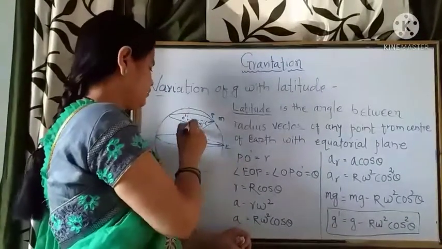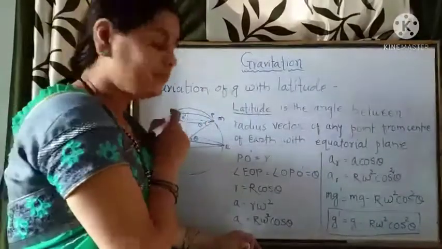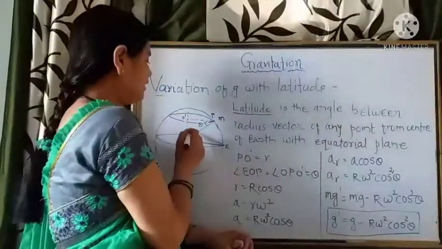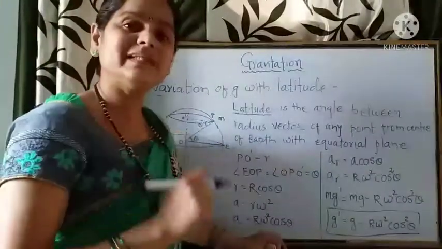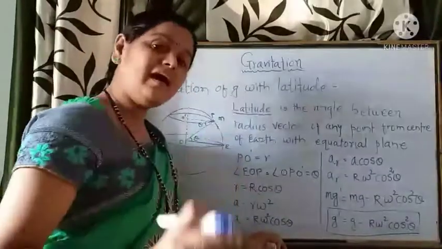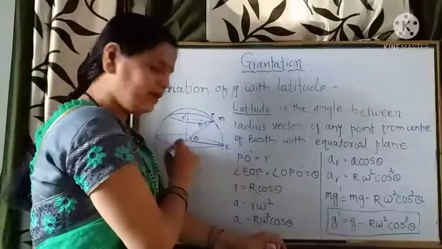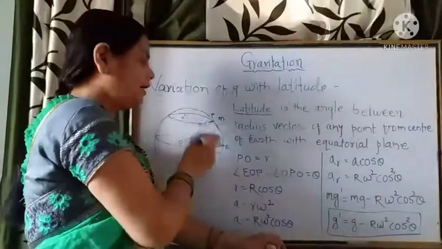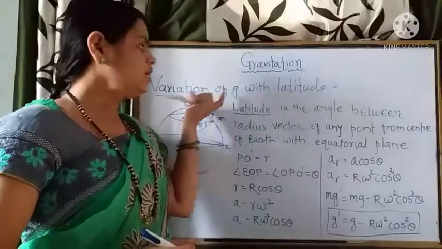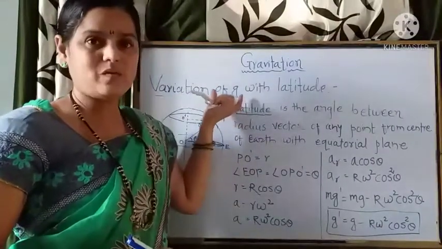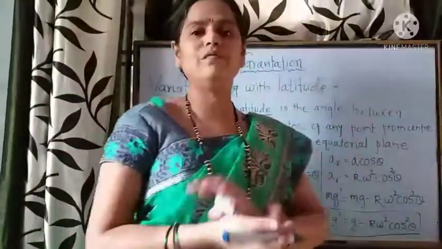Suppose the object lies on the pole, then the latitude is obviously 90 degrees. Suppose the object lies on the equator, then the angle is 0 degrees, right? So from 0 to 90 degrees, anywhere with this latitude, the change of acceleration due to gravity on any object is what we want to find out.